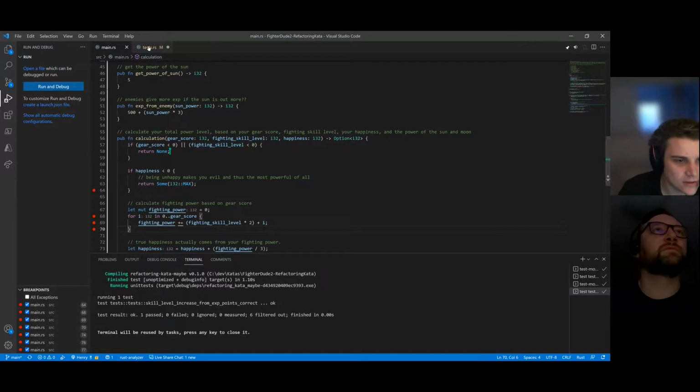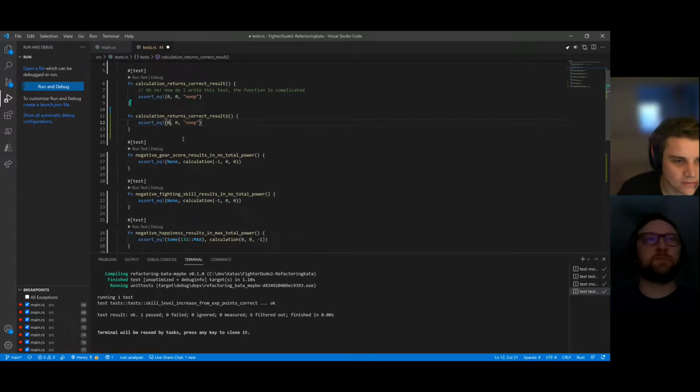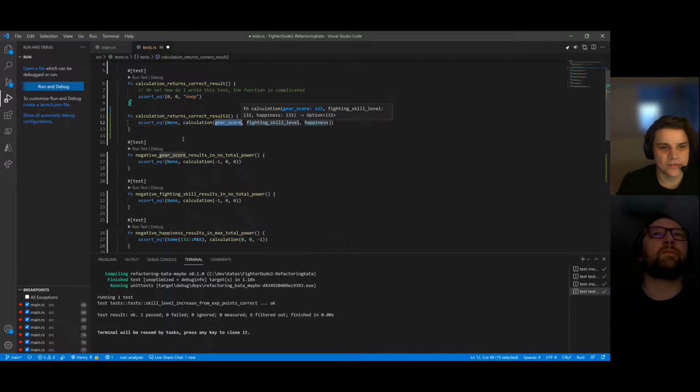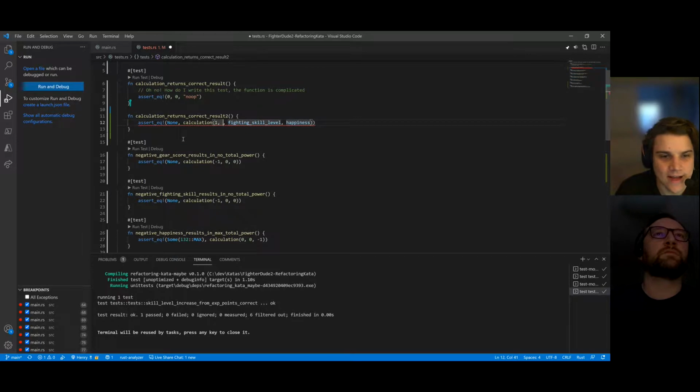Okay, so let's go back to the test then, and let's keep our assert_eq here. Change the first thing to a None. That's fine for now, and then we want to call calculation here instead of that. Yeah. And let's do a gear score of 1 and a fighting skill level of 1 and a happiness of 1.